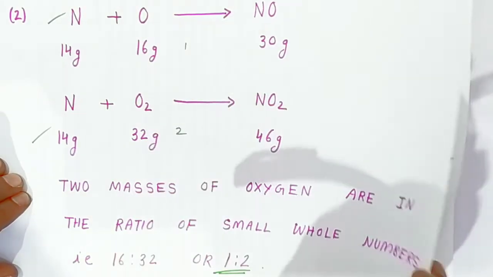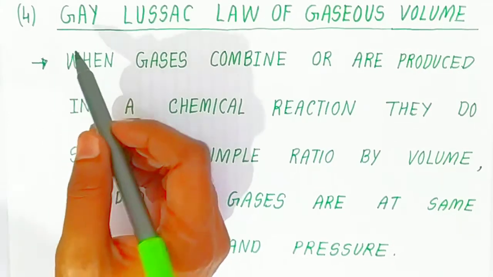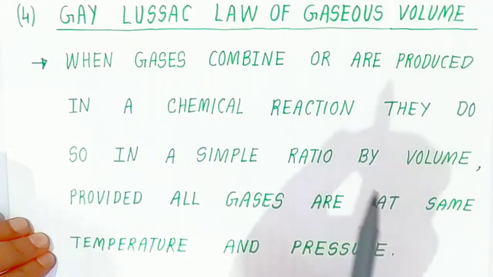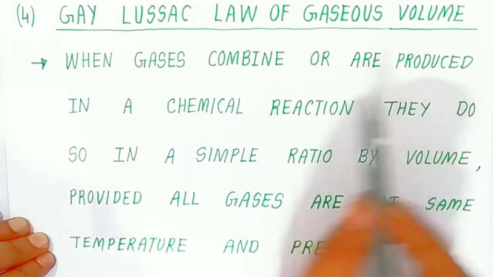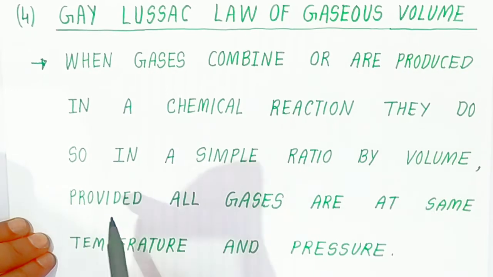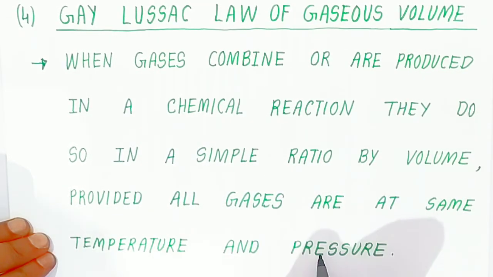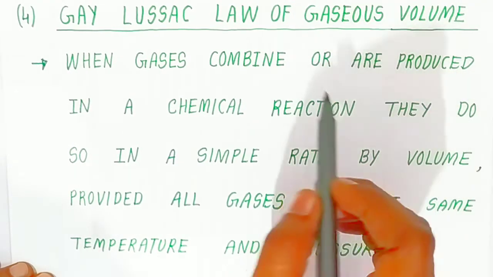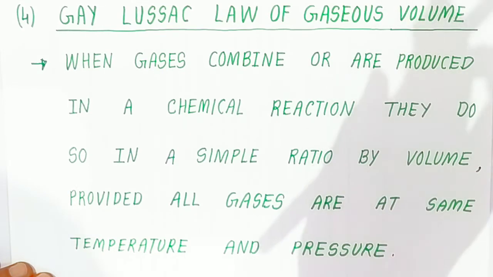Now students, we are going to see the fourth law of chemical combination, Gay-Lussac's law of gaseous volume. This is only for gases. When gases combine or are produced in a chemical reaction, they do so in a simple ratio by volume, provided all gases are at the same temperature and pressure. When the reactants combine and the products are formed, because they are gases, we measure them with volume, so they will combine with a fixed volume.